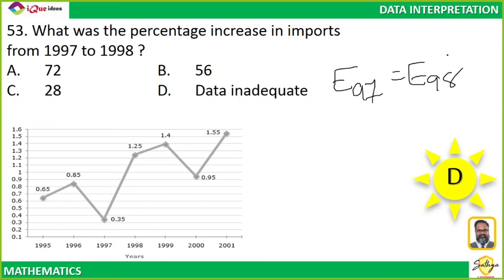If exports of both the years are the same, then obviously I can compare 0.35 with 1.25 directly. Did you get that? If the export value is the same, then I can directly compare these two numbers. But because it is not given, the data is inadequate. Yes, if the base is the same, then percentages can be compared. So supposing it was given that both the exports are the same, which means the base is the same, then I can calculate the import ratios. Correct.